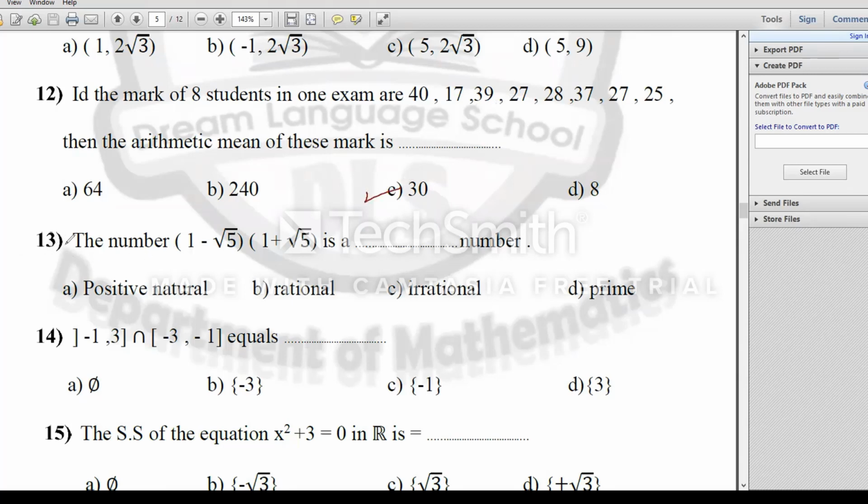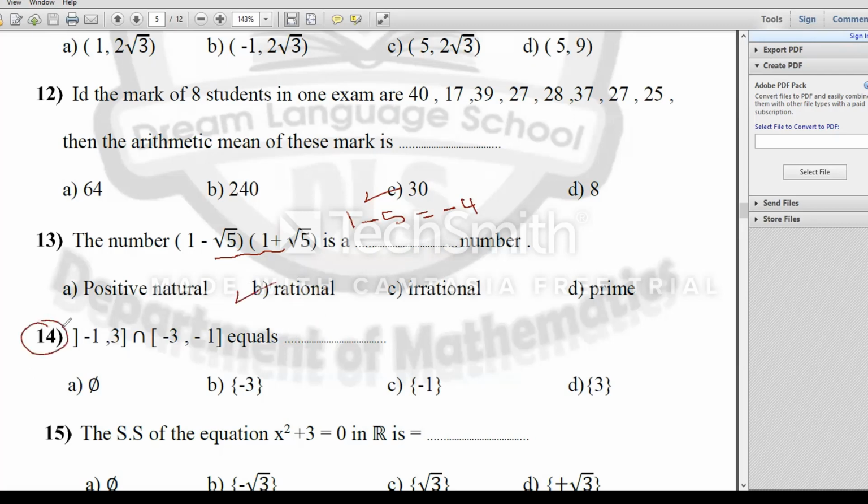Number 13, the number of 1 minus root 5 times 1 plus root 5. I think it's very easy. It's two conjugate numbers. But here he asked about the kind of the number. It will be positive, natural, or rational, or irrational, or prime. Then I will solve it. Two conjugate numbers, their product equals the first squared minus the second squared, which will be 1 minus 5, it will be negative 4. Negative 4, it's a rational number.